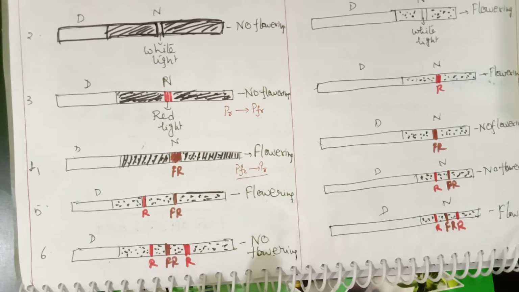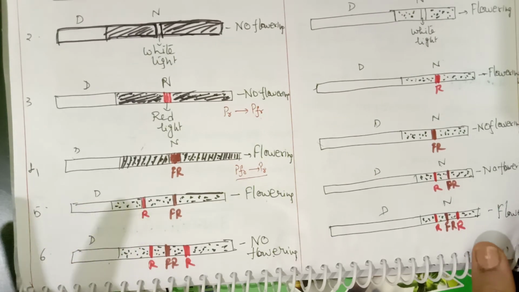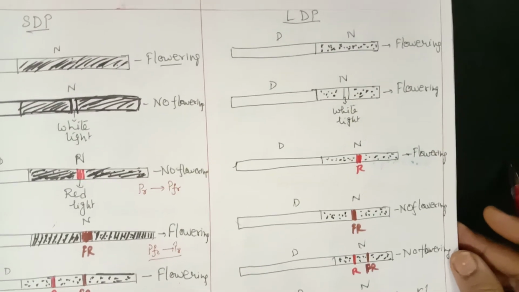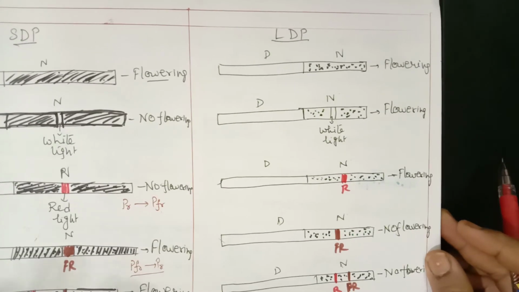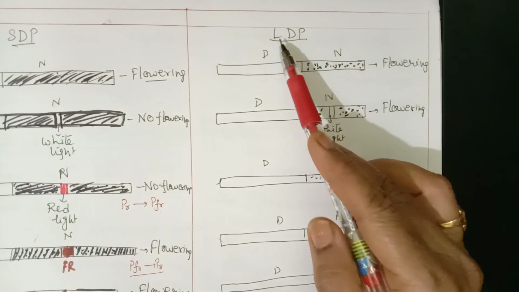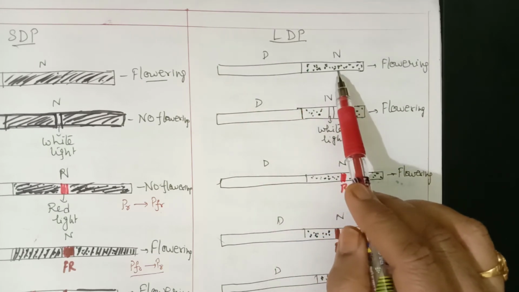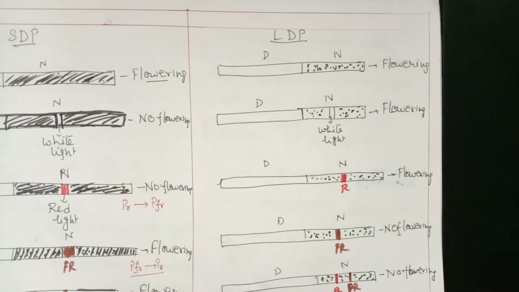These diagrams are also very, very important, children. You have to draw them on your own, or whatever way you do, you have to learn these diagrams. Diagrammatic questions you can also expect. Now let us compare the same thing for a long day plant. Long day plants require long days and short nights. So when long day and short night are present, we can see flowering.